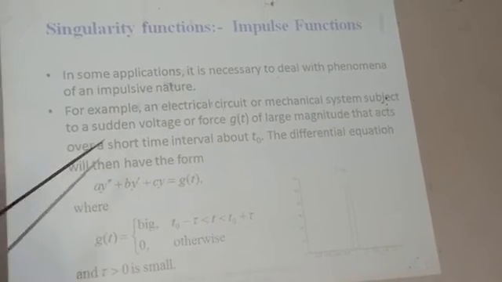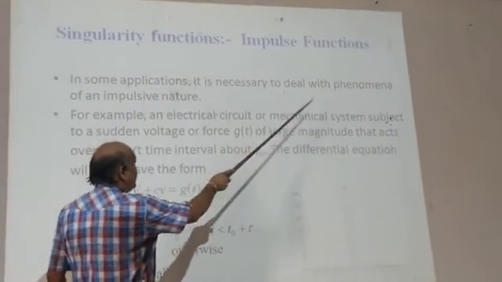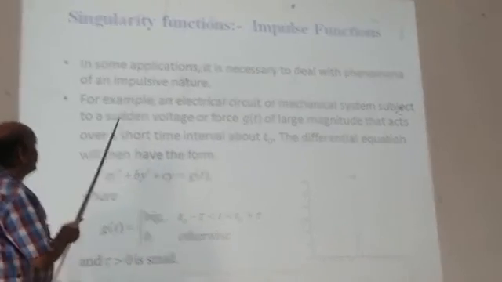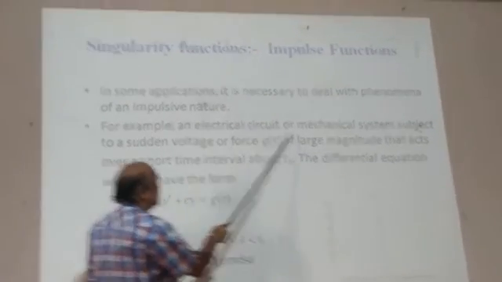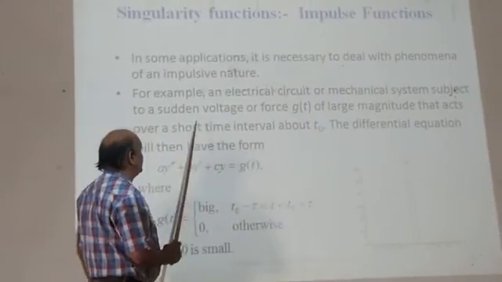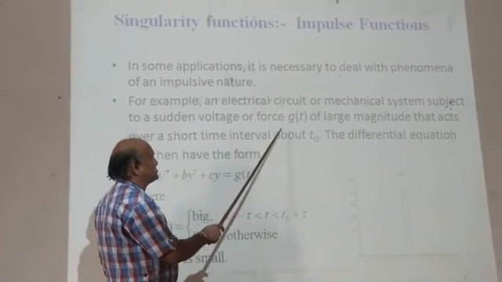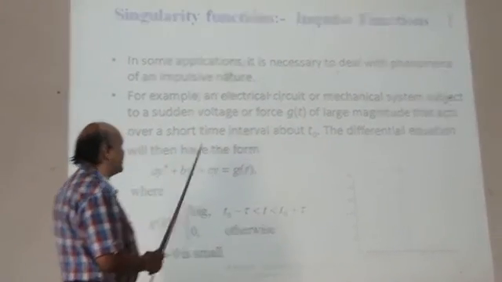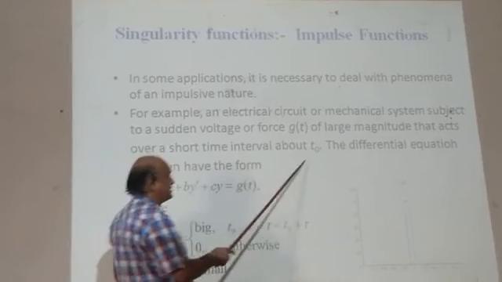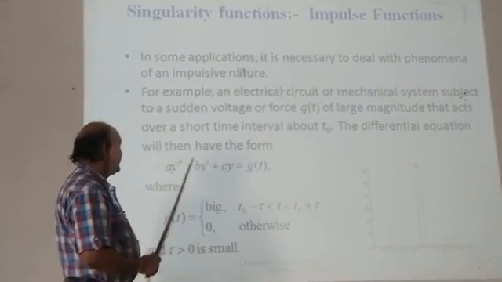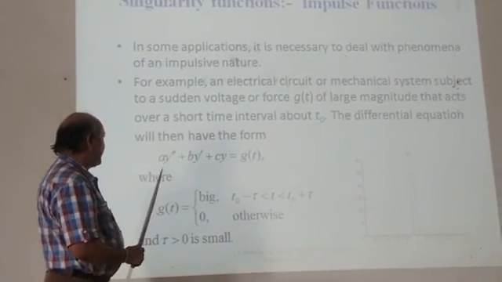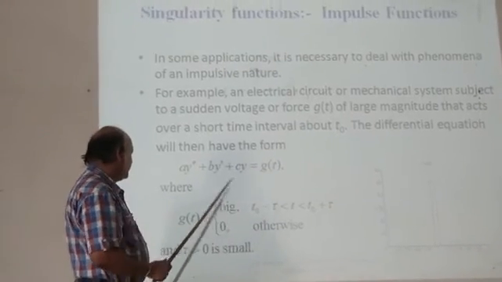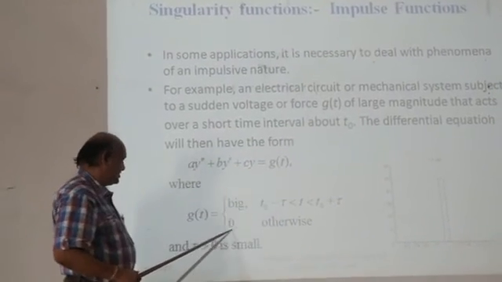Then in some applications it is necessary to deal with a phenomenon of an impulsive nature. For example, an electrical circuit or mechanical system subject to a sudden voltage or force g(t) of large magnitude that acts over a short time interval about t naught. The differential equation will then have the form a y double dash plus b y dash plus c y is equal to g(t), where g(t) is this signal.